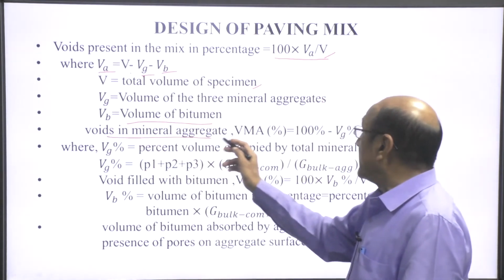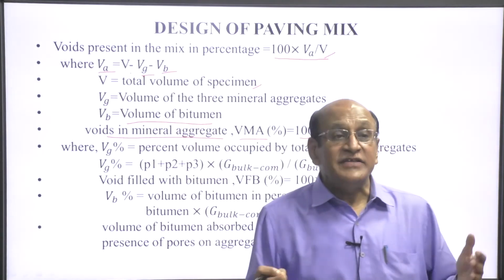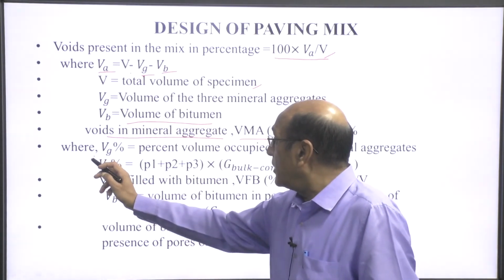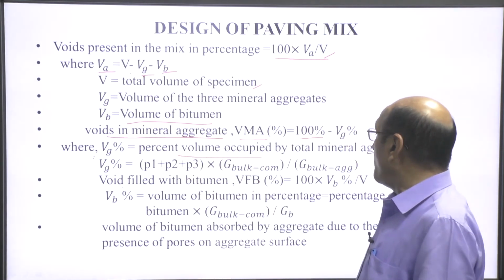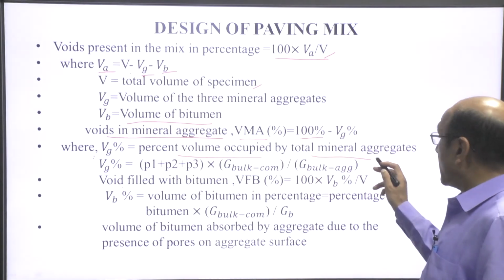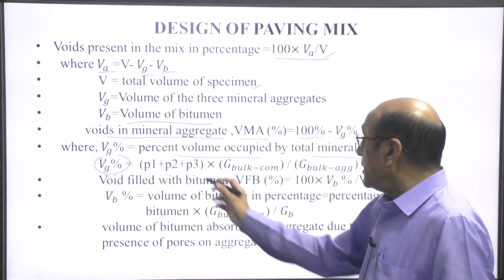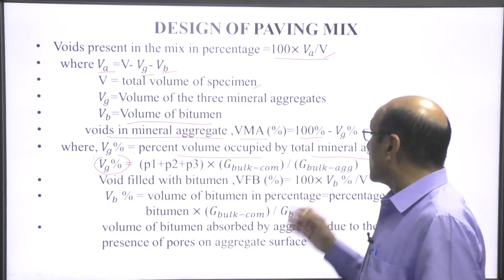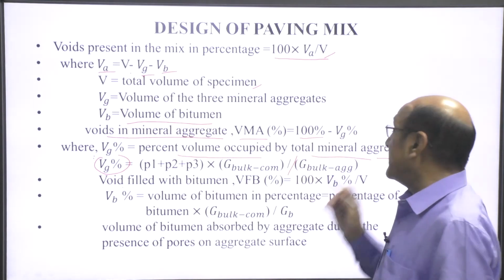Voids in the mineral aggregates, VMA in percentage, is 100 minus VG in percentage. So, here VG in percentage is the percent of volume occupied by total mineral aggregate, and this will be equal to P1 plus P2 plus P3 multiplied by G bulk combined divided by G bulk aggregate.